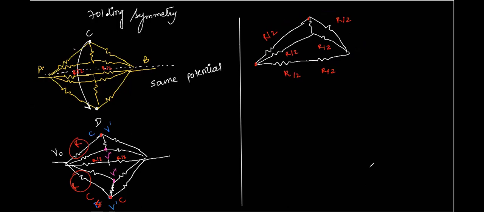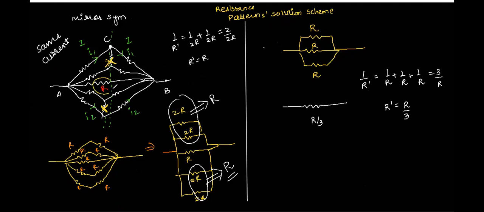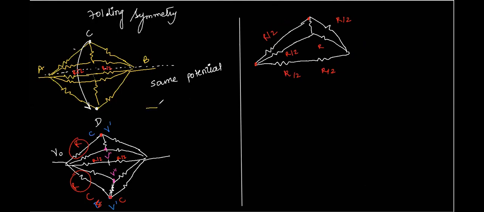I am explaining that. See here, in the previous question, R was given, right? And there was only one resistor in the center. So in order to make our present question similar to the question which we had taken last time, instead of drawing one resistor as R, I have just split this as R by 2 and R by 2. This is what I'm trying to tell. So that we'll have the same condition in this question as in the previous question. Just that the method by which we are solving it is different. The previous question was solved using mirror symmetry. The present question will be solved by folding symmetry.